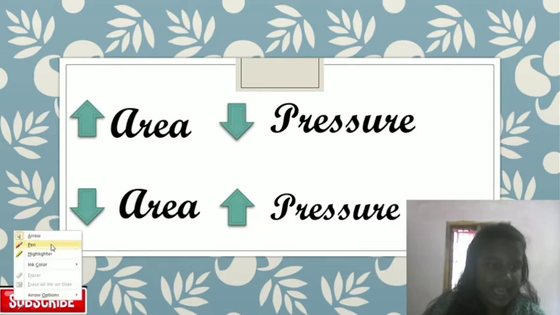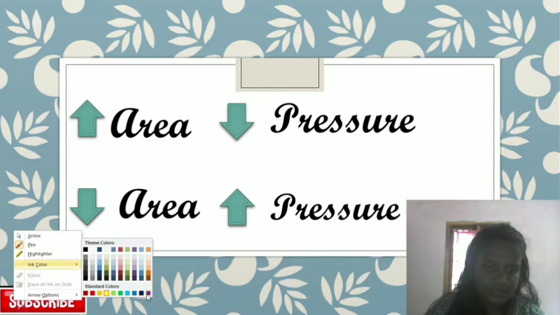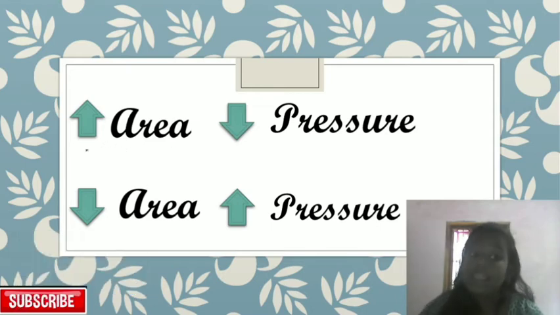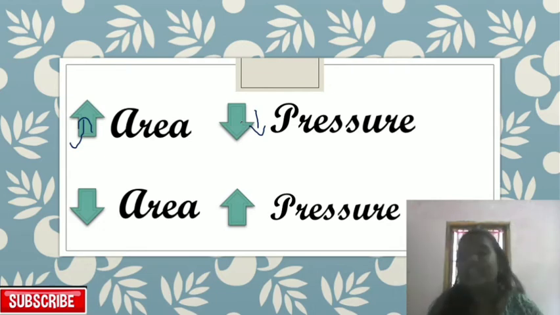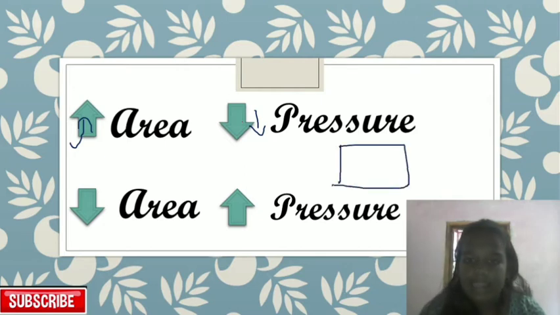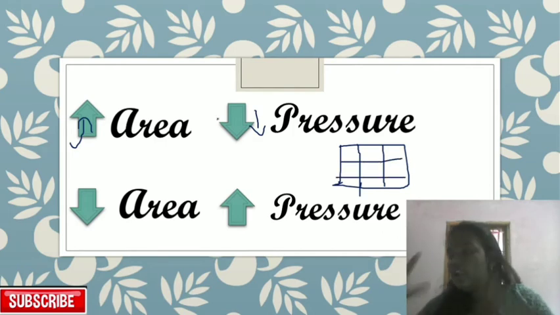if the area increases, the pressure decreases. Why? Because if we have a larger area, the force which we apply gets divided. Suppose I have a plot like this, divided into 6 parts. This is a large area.